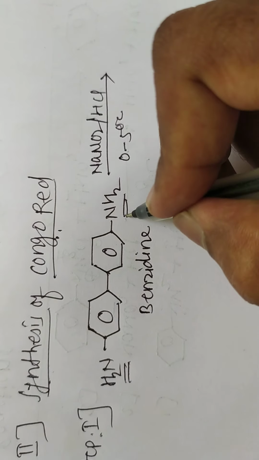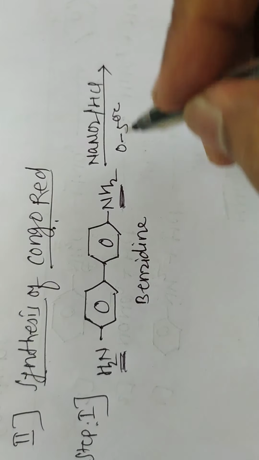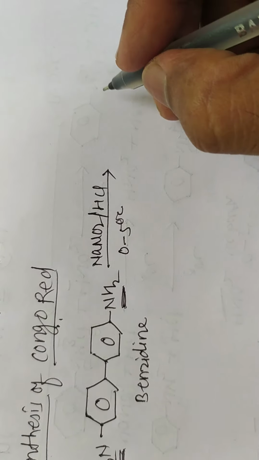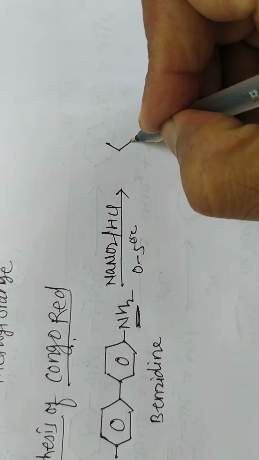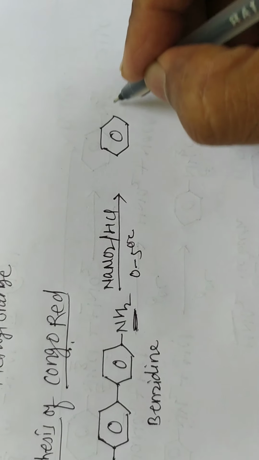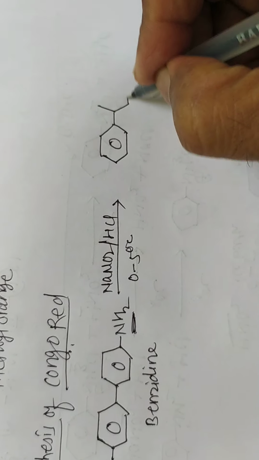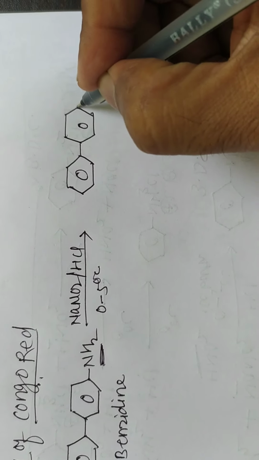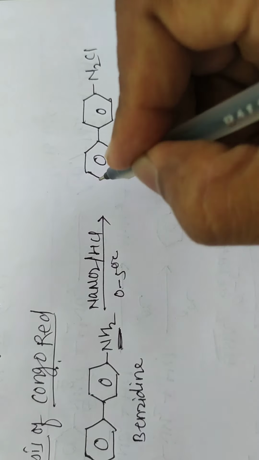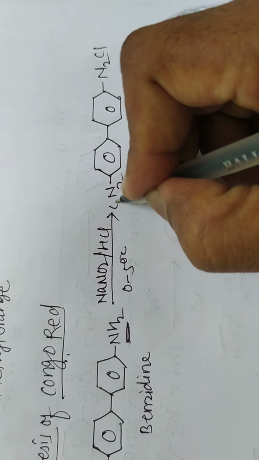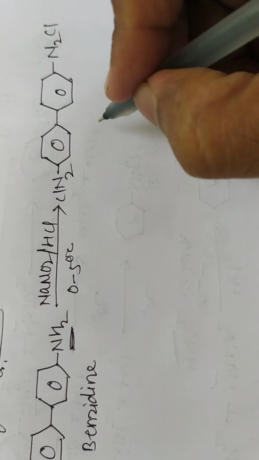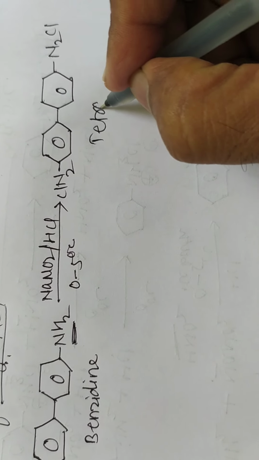Then what happens here? This primary amine undergoes diazotization and gets converted into diazonium salt, means NH2 is converted to N2Cl. Here this NH2 is converted into N2Cl, and this NH2 is converted into N2Cl. Okay, and this is called tetrazotized